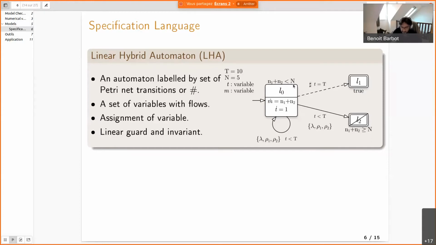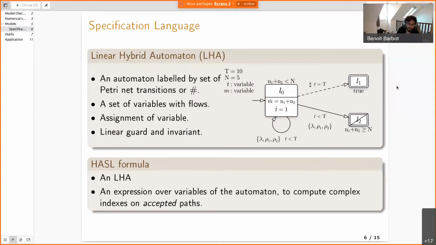It's an automaton with clocks or variables that behave a lot like clocks that synchronize with the model, and these variables can be used to compute things along the simulation, to either just compute whether some state is reachable, or to compute data on the model.